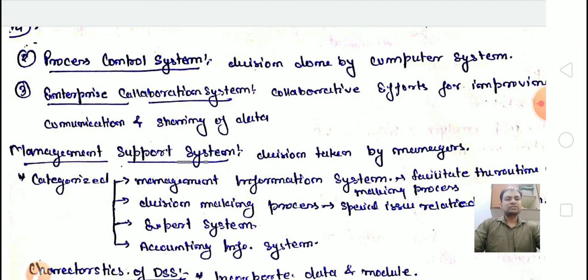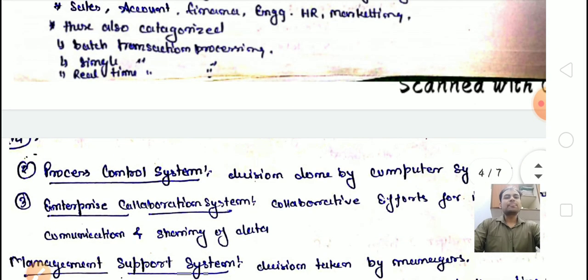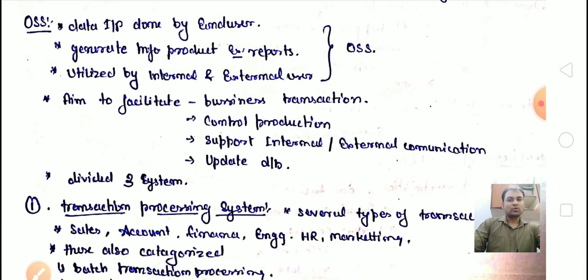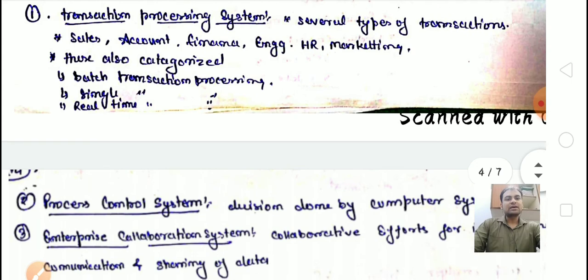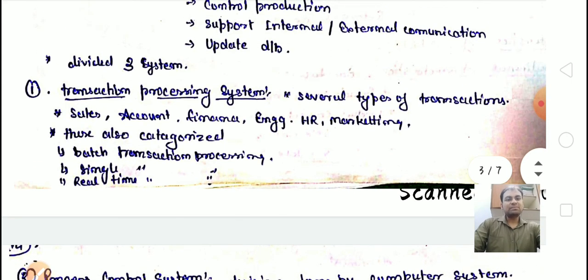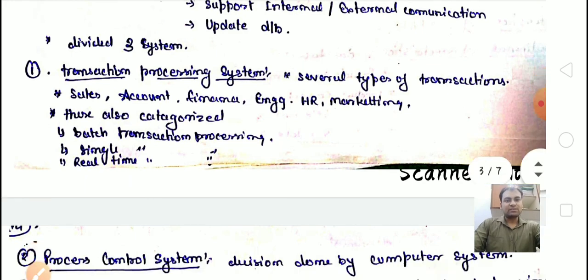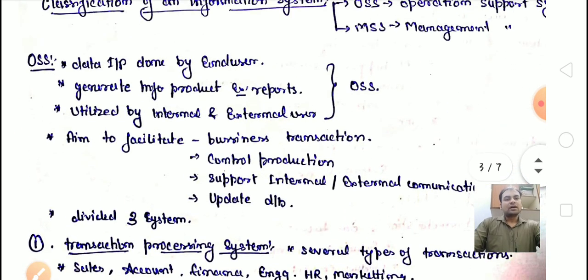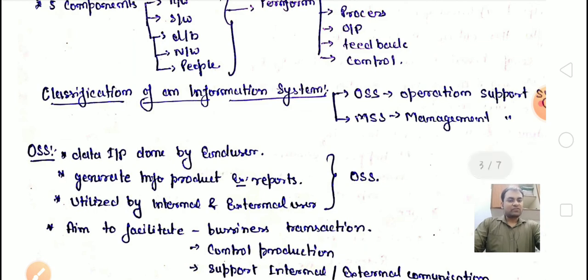So these are the three types of the OSS: TPS, PCS, and ECS. TPS also has three categories: batch transaction systems, single transaction systems, and real time transaction systems. Those are the classification of the information system. The next point is MSS, which will be discussed in the next lecture.